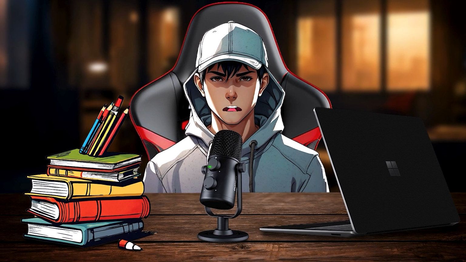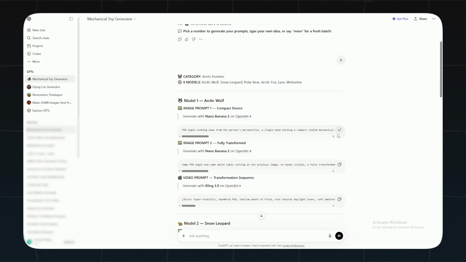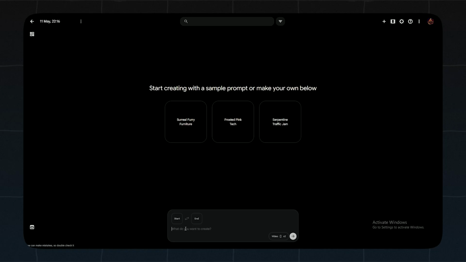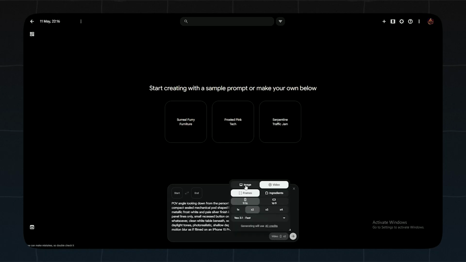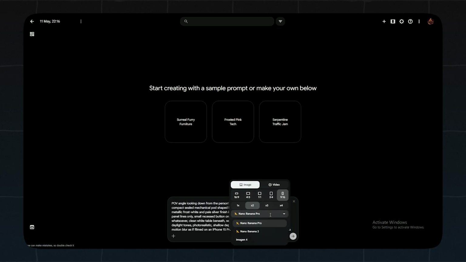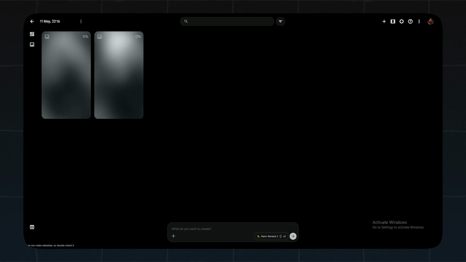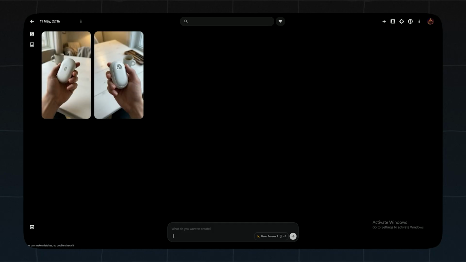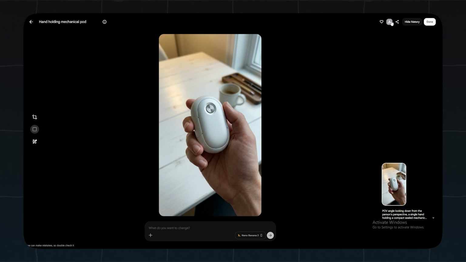Now, let's generate the images. Copy the first image prompt and head over to Flow AI. Inside Flow AI, open the image generation section and paste your prompt. Set the aspect ratio to 9:16 so it fits TikTok and Reels perfectly. Then generate your image. And look at this. The results look insanely realistic, almost like an actual product commercial. Pick the image you like the most and save it.